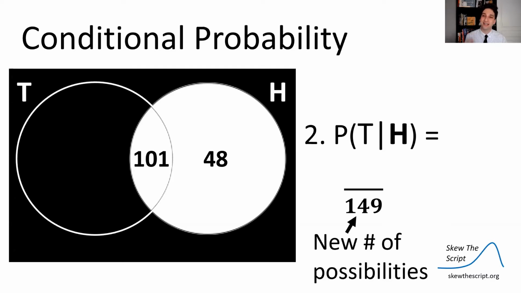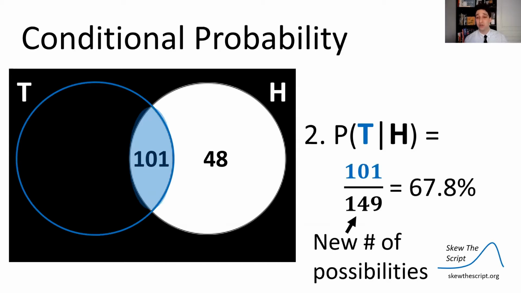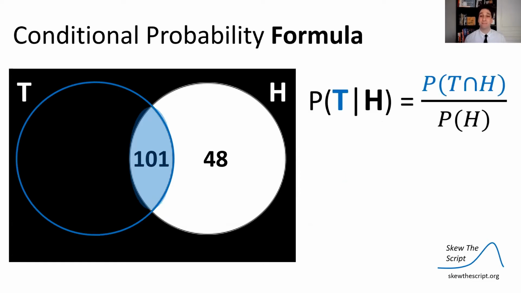So that's what the given does. It slices the data to make it just out of that total. And now we look for the people who were tall given their high income earners. So that's the 101 who are both, and that is our numerator. So this probability is 67.8% if you do that division.